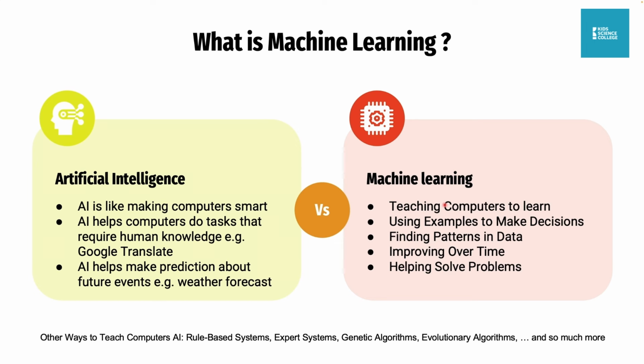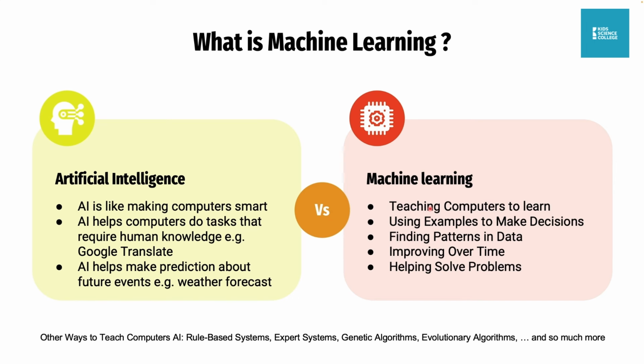We use machine learning to teach computers how to learn. Machine learning is using examples that we know to teach machines how to do things. Just imagine yourself in class.